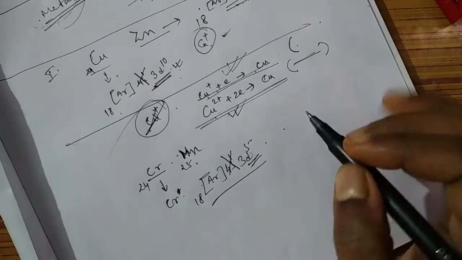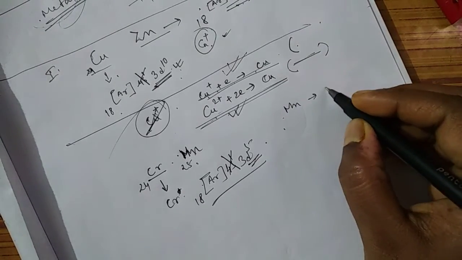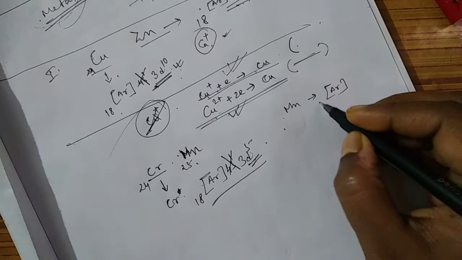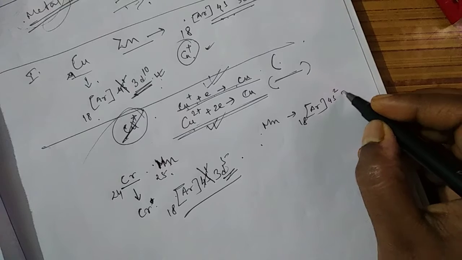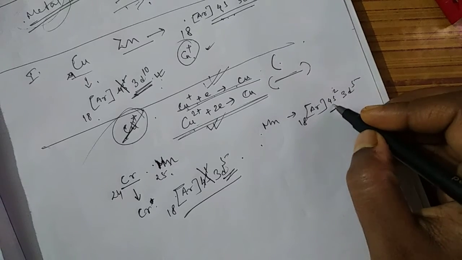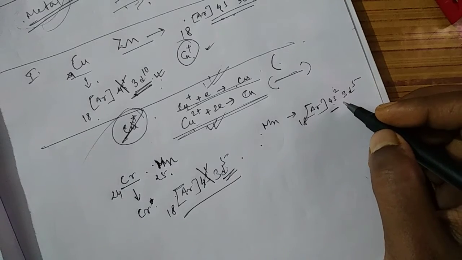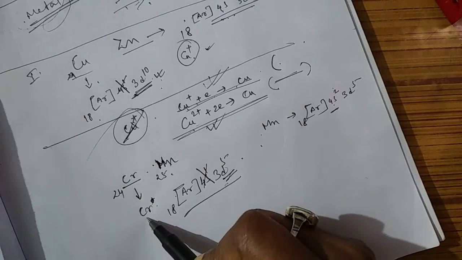But manganese has the electronic configuration argon 18, 4s2 3d5. It doesn't have as much tendency to lose an electron as chromium.